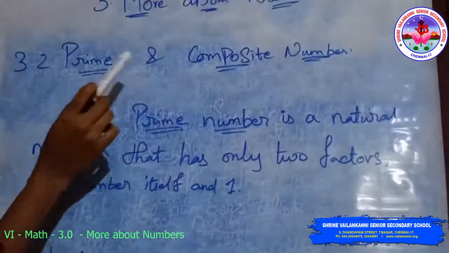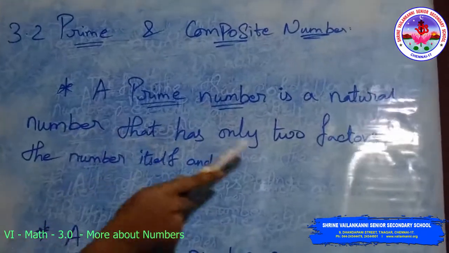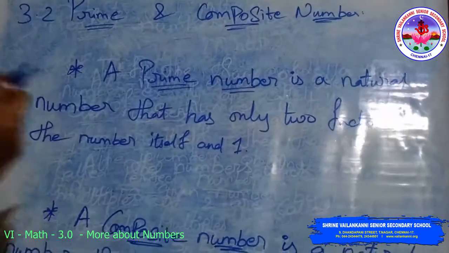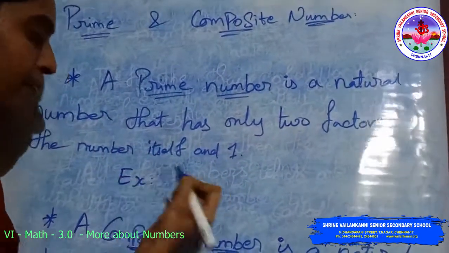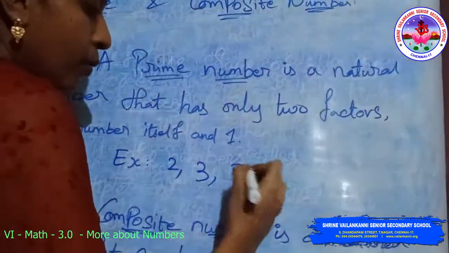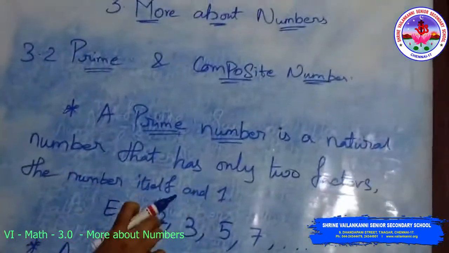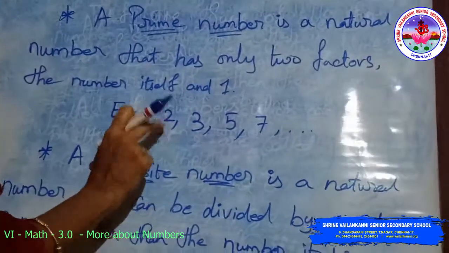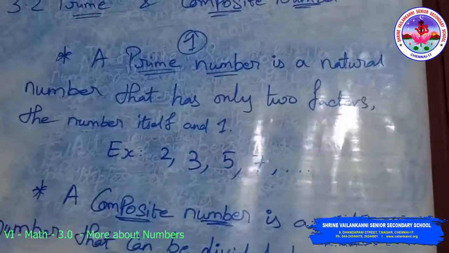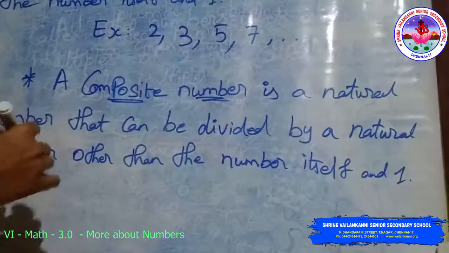Next, 3.2, prime and composite numbers. A prime number is a natural number that has only 2 factors, the number itself and 1. Example, the prime numbers are 2, 3, 5, 7 and so on. These have only the number itself and 1 as factors. 1 is neither a prime nor a composite number.